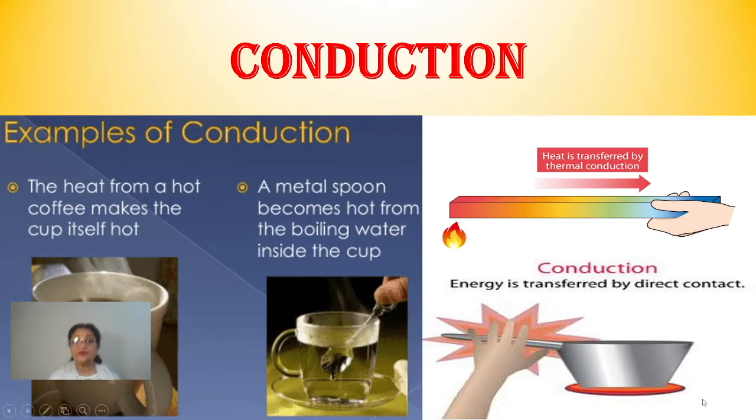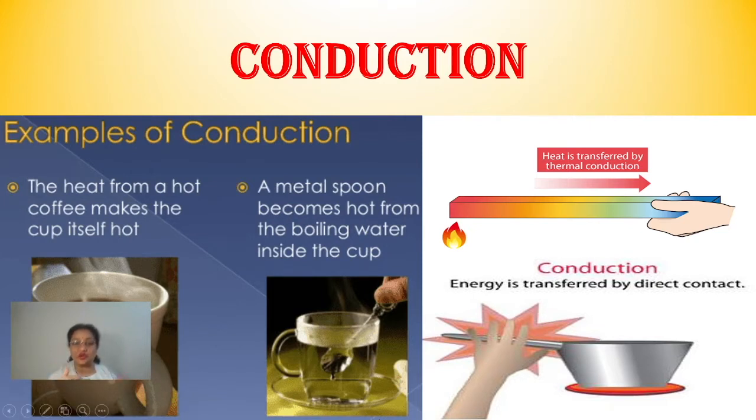You can see here one of the examples given: a metal spoon, which when kept in boiled water or tea, within a few seconds you will find that the spoon also gets hot. This is totally by conduction.